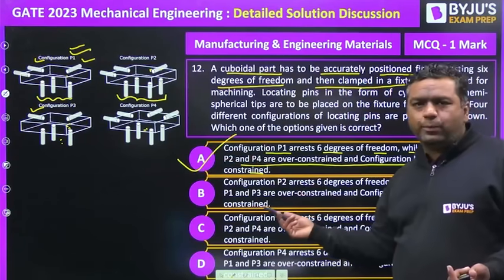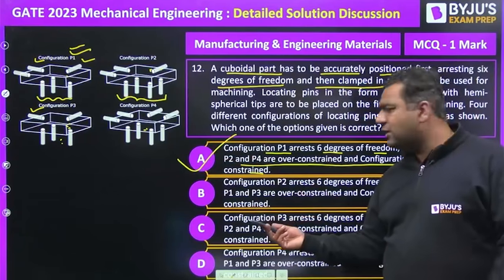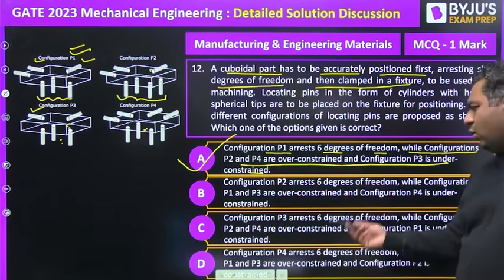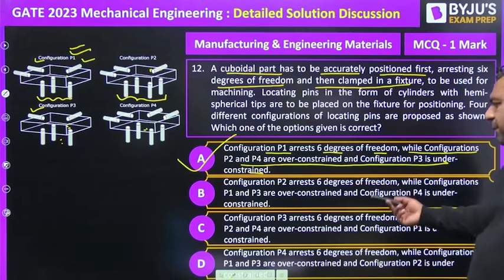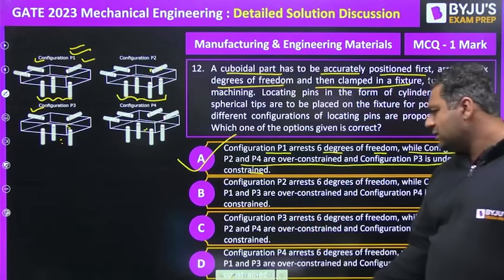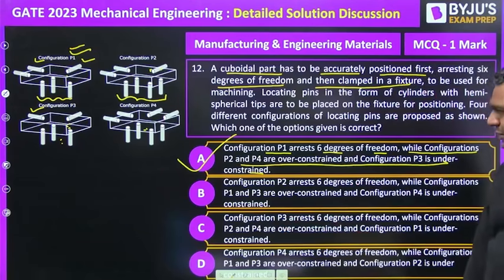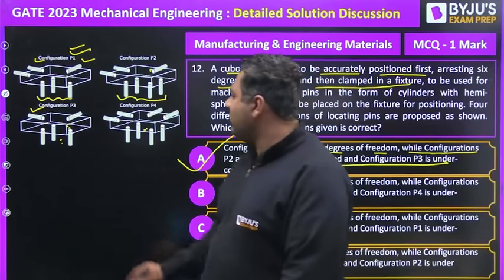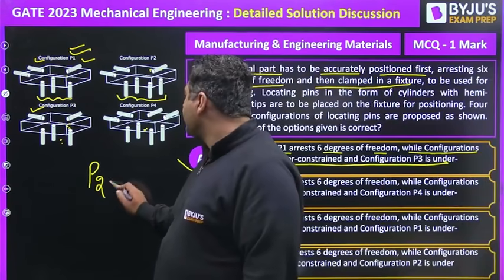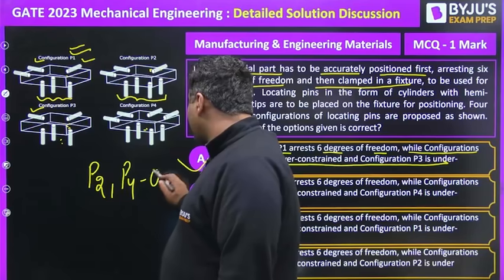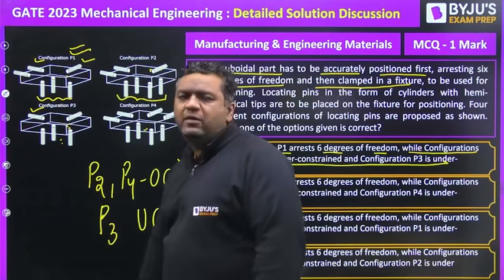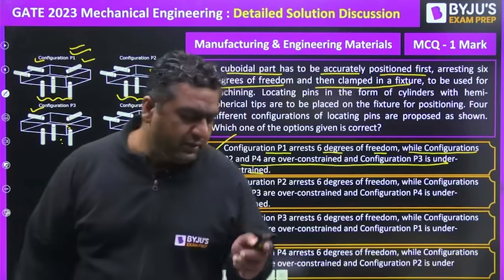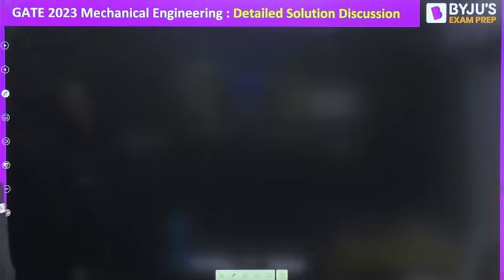Although in an MCQ one option is correct, let's see the other options. The option saying P2 has 6 is wrong, because they have mentioned P1 and P3 are over constrained, which is not true. Similarly, C and D are also wrong answers. So once again, P2 and P4 are over constrained, P3 is under constrained, and P1 is the perfect one. This was an MCQ for 1 mark.